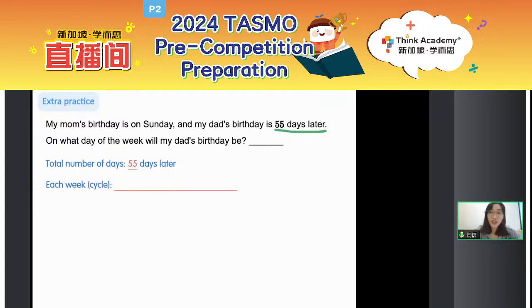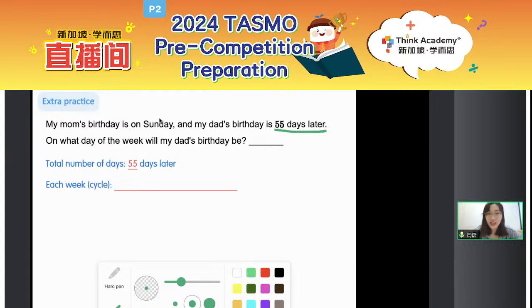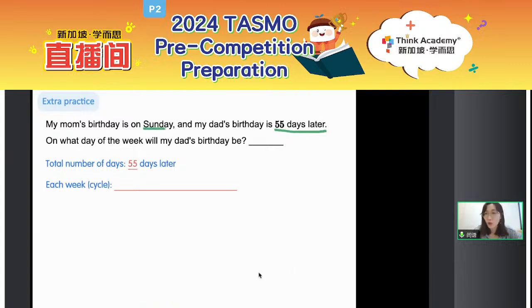Okay, think about it. Which day is the first day I need to put in my cycle? Maybe 55 is a bit bigger for you. So then everyone think about it. What about one day later? Today is a Sunday, so what about one day later? Correct. So for your cycle, you need to start from Monday, okay? And then again, let's write it down. Monday, Tuesday, Wednesday, Thursday, Friday, Saturday, and then Sunday, okay?